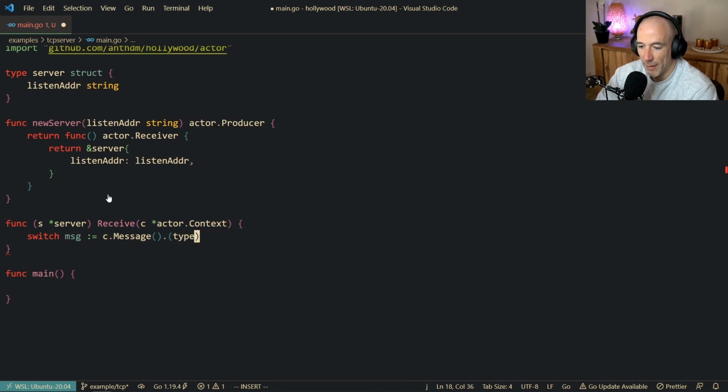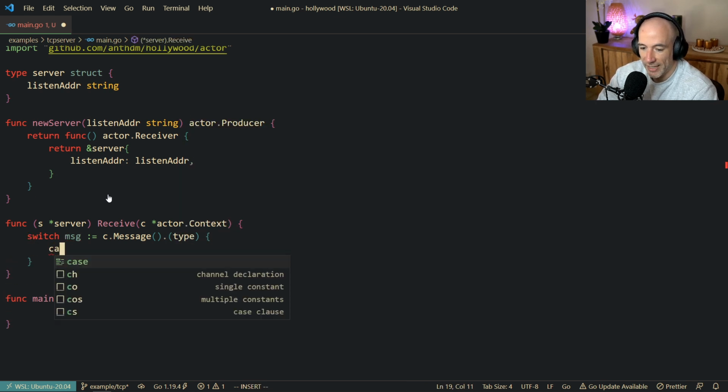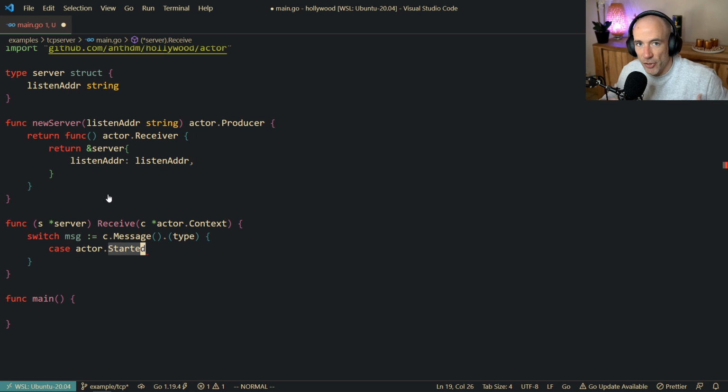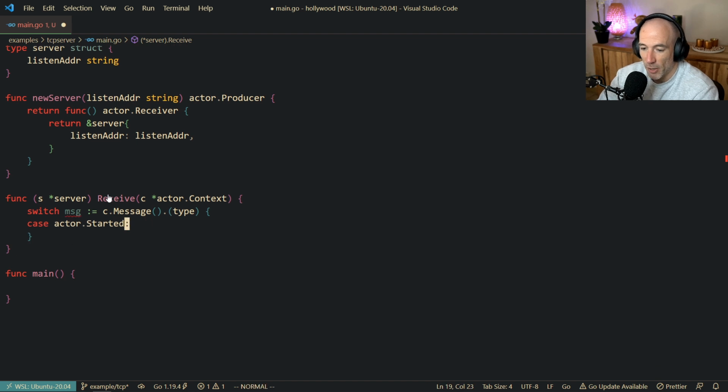We're going to switch on the type of that, right? We're going to say case actor.Started, right? So what Hollywood is going to do is send you messages when your actor is spawned, when it started, when it stopped, when it's initialized, and all that stuff. So we can act upon that. That's why it's an actor, so you can act, right?